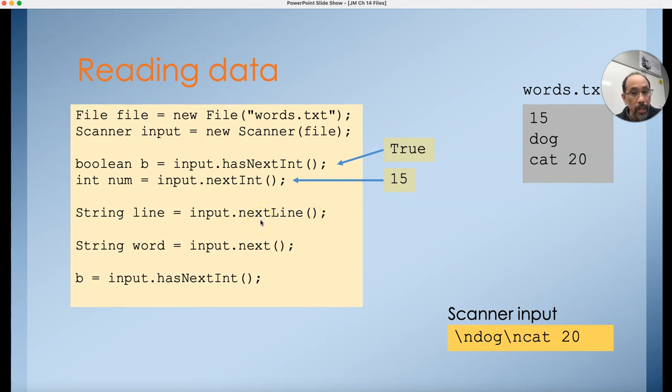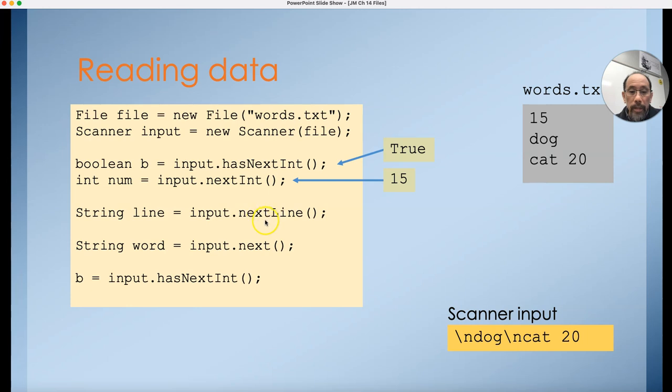Then, this is interesting. Up here, this was my text file, but down below it was actually 15\n dog\n cat space 20. That's the text file here. Notice when I got the nextInt here, it only used or consumed the 1 and the 5, and the \n was not consumed. It's still in my scanner input.